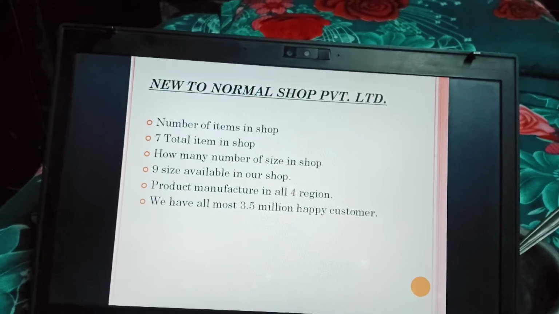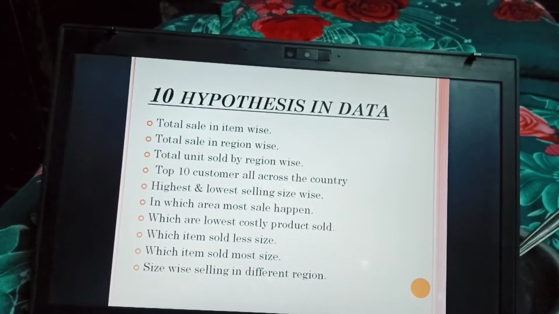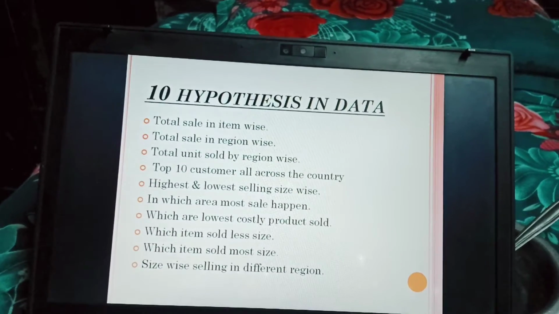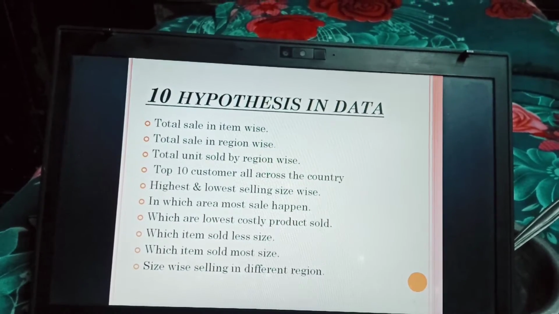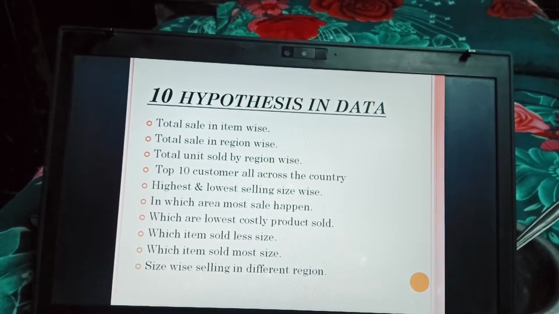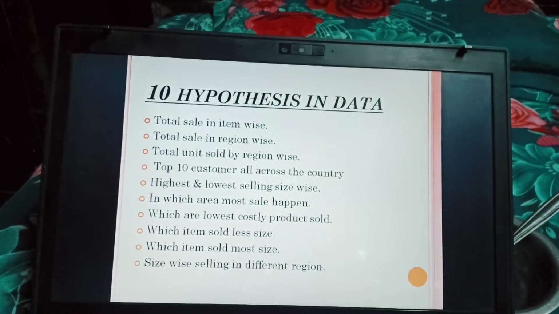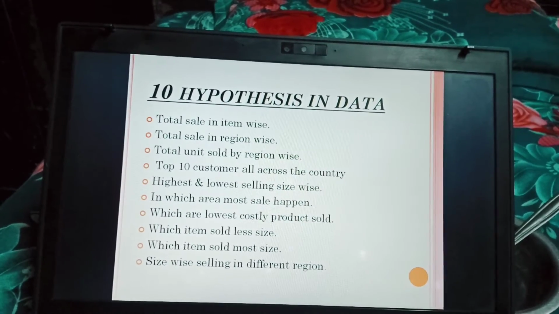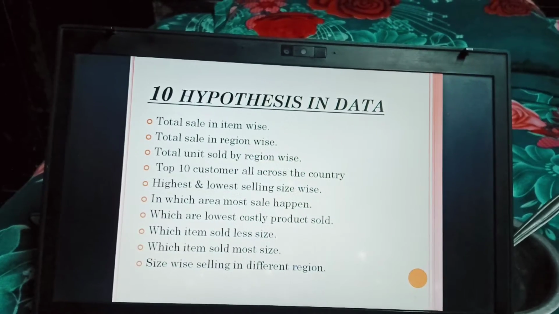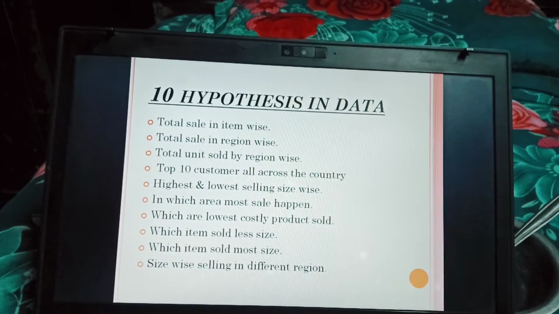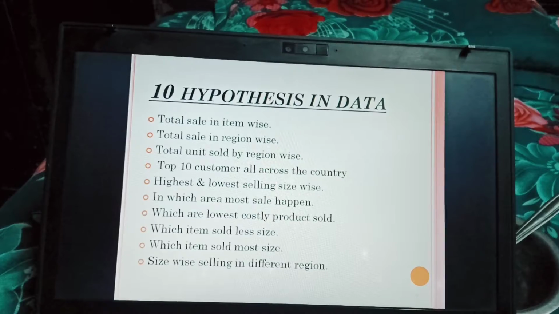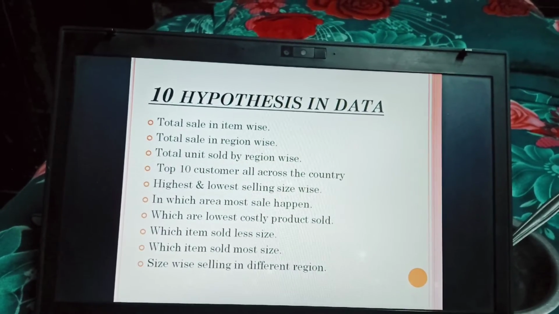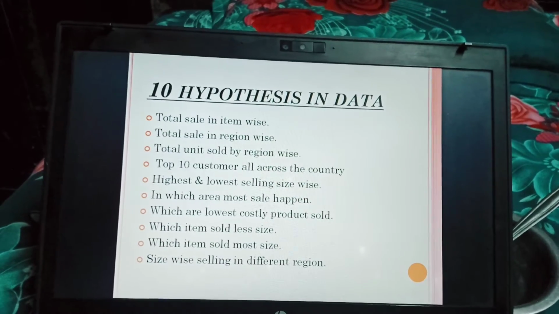Now let's talk about the presentation. In this data we analyzed 10 hypotheses. First is total sales item wise, then total sales region wise, total units sold region wise, and the top 10 customers across the country. We will give some gift vouchers to them also. Then highest and lowest selling price wise, in which area most sales happen, which lowest-cost products are sold, which item sold less size wise, which item sold most size wise, and selling in different regions.